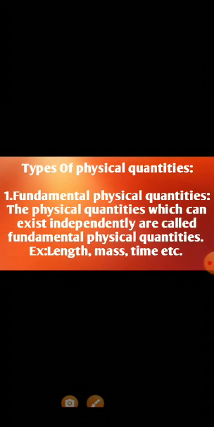Next one, types of physical quantity. Physical quantities are mainly of two types. First one is the fundamental physical quantity. Next one is the derived physical quantity.